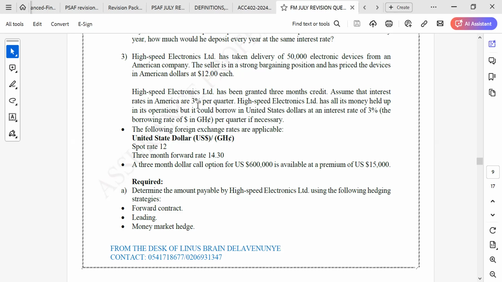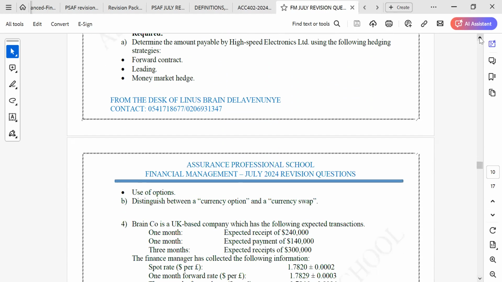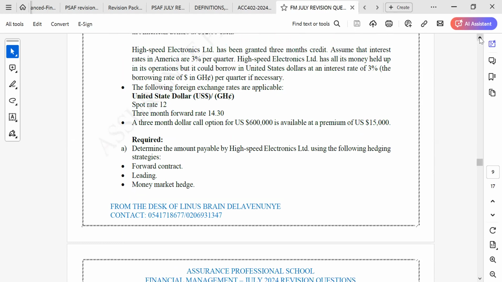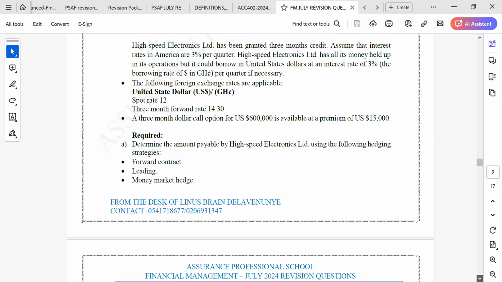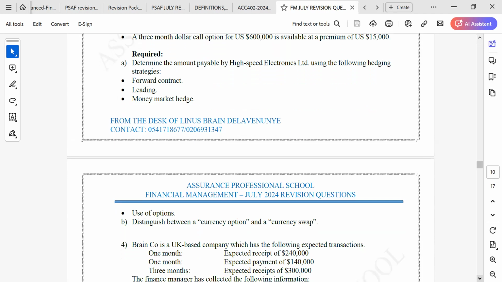If they say 2 Ghana cedis per hour, what does it mean? It's every hour is 2 cedis, isn't it? That is it. So every quarter is 3%, so the 3% is already a quarterly rate. We don't have to do anything about that by dividing, because that's already the quarterly rate. So the year will be 12%. Okay, so that is it.